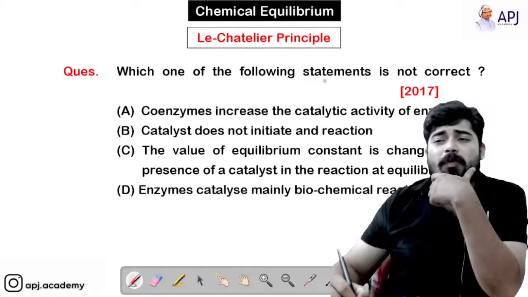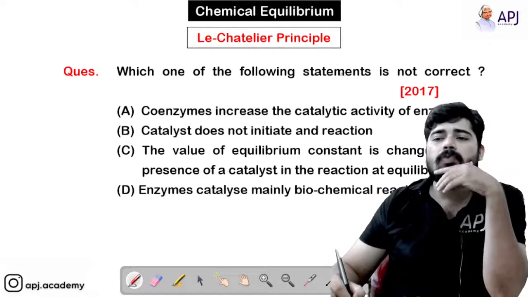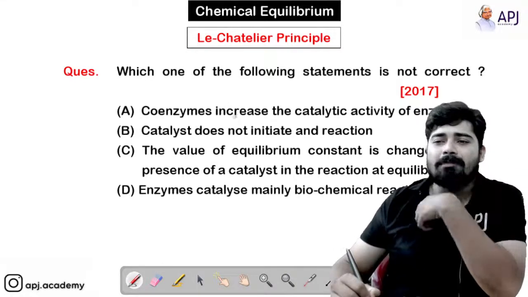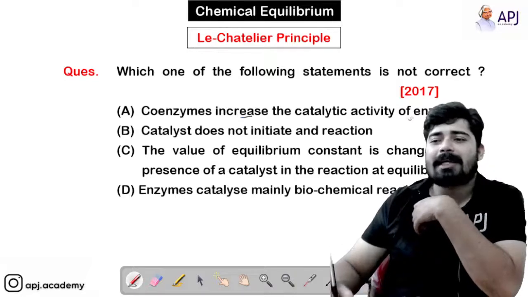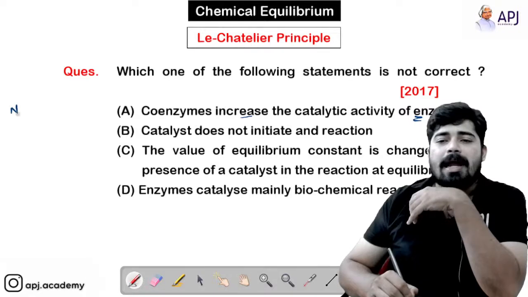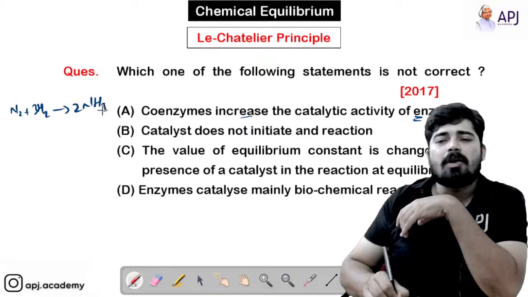So which one of the following statements is not correct? This is the last slide which we are going to discuss today. So which one of the following statements is not correct? Coenzymes increase the catalytic activity of enzyme. See students, I want to give you an example here. N2 plus 3H2 giving 2NH3. This is a well-known example of Haber's process.